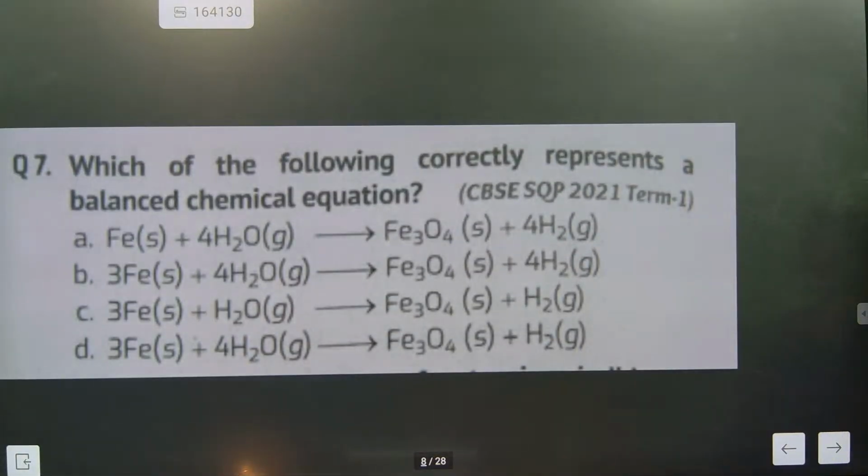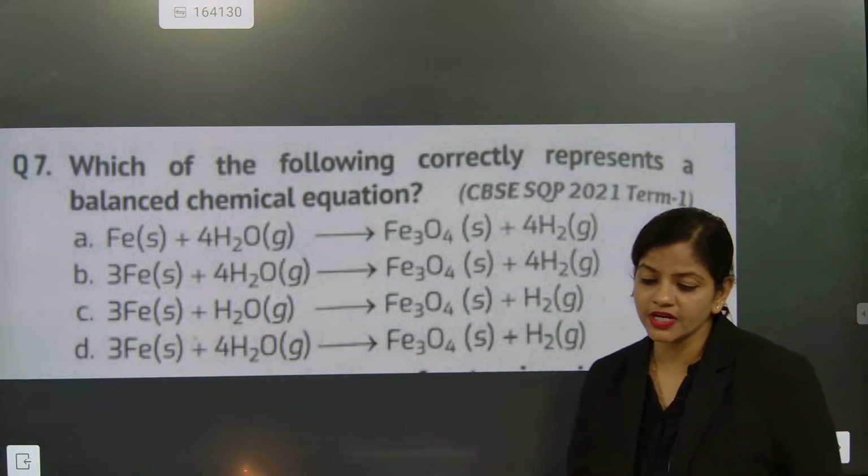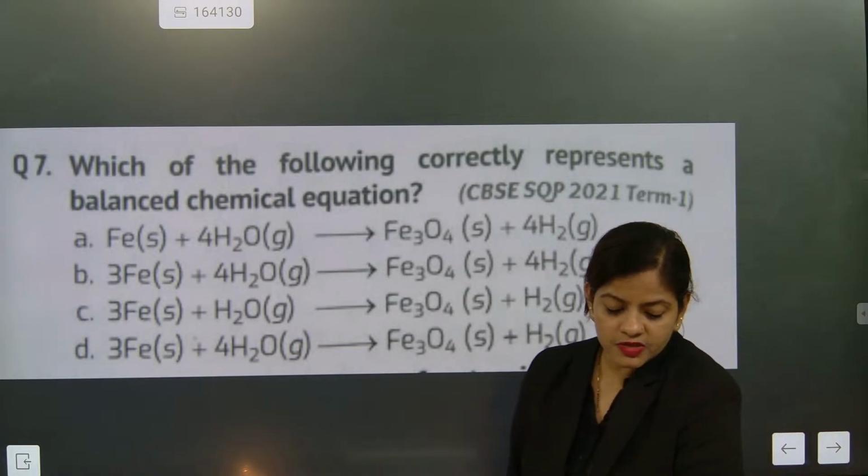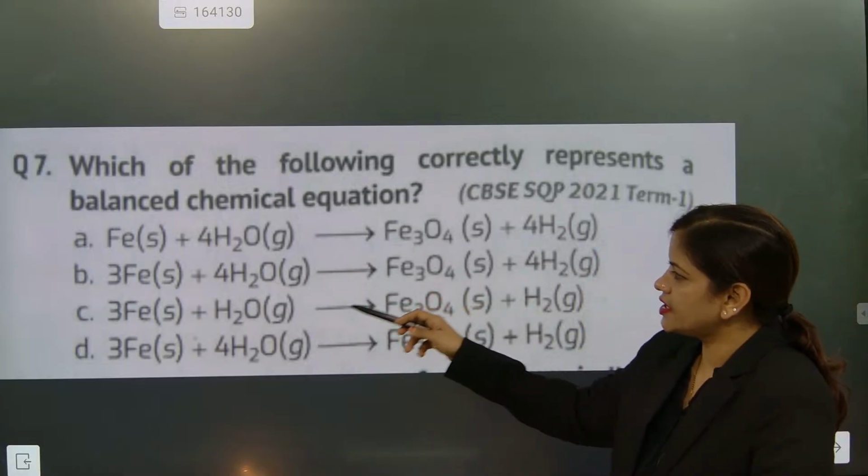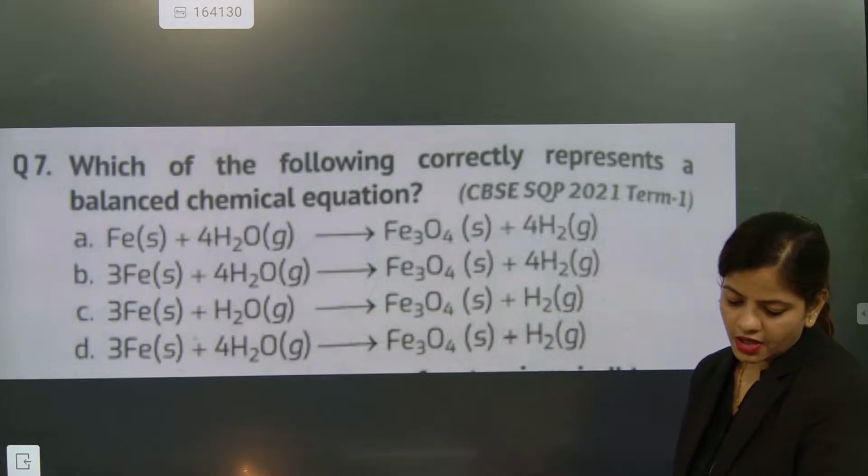Which of the following correctly represents a balanced chemical equation? This is a very simple question. Check which one is balanced. Which one is showing a balanced chemical equation? Fe3 is there, so 3 has to be there.